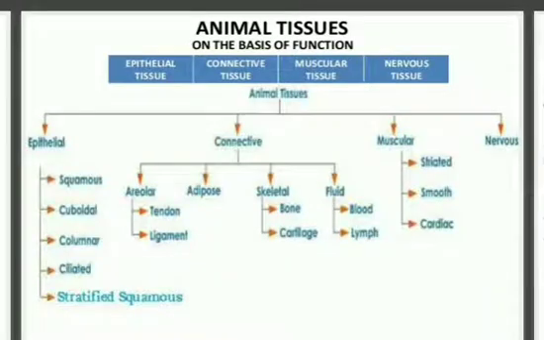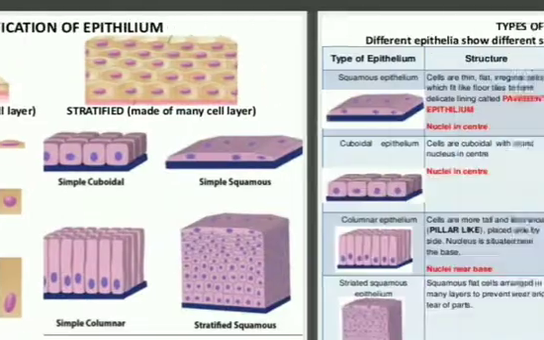Students, we were doing your chapter 6 and up to now we have completed, in animal tissues, epithelial tissue, all types are cleared and discussed. Then connective tissue we have completed in our previous lecture. Now today we are going to discuss the next, muscular tissue, which is present in our body and its type, and the last tissue, that is nervous tissue, or we call it neuron also. So let us discuss muscular tissue first.